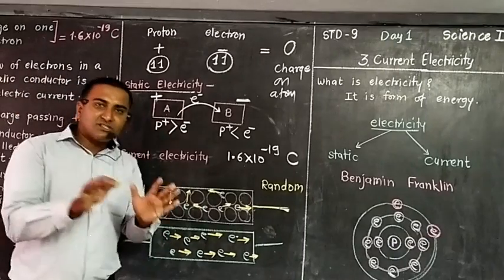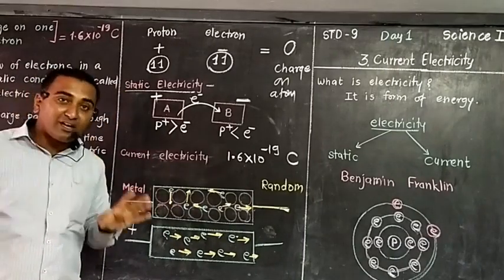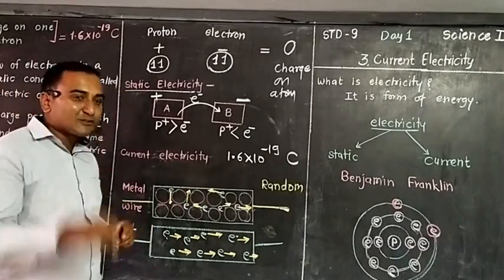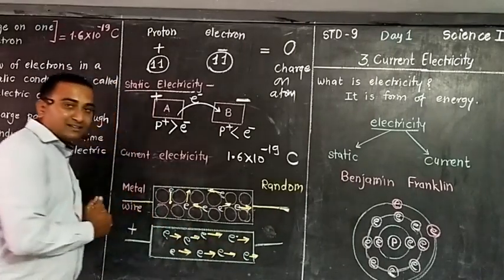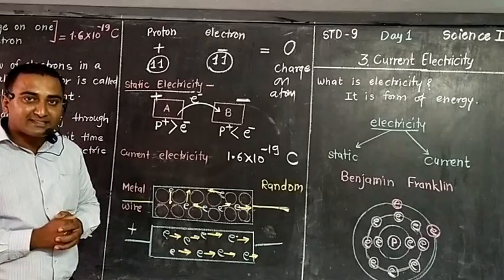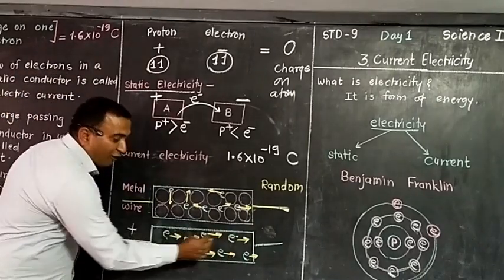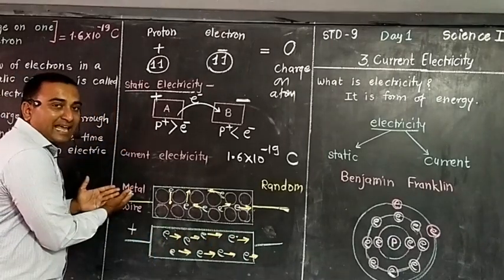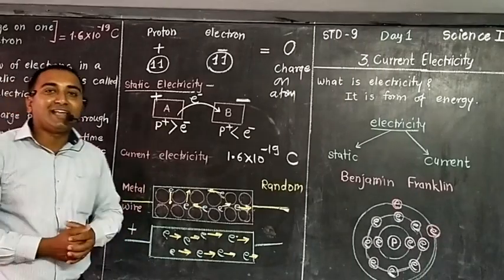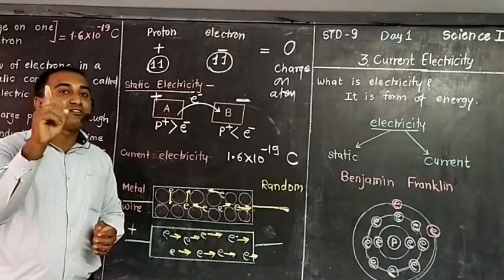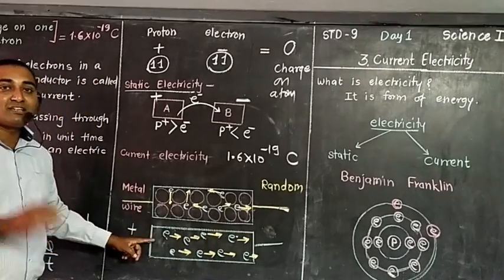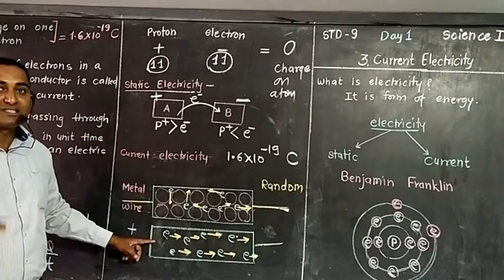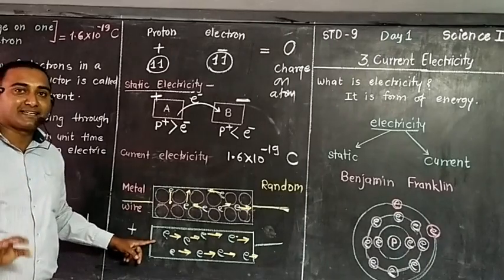Which direction is not important now. They are flowing, they are moving. And this flow of electrons is through a metallic wire. Wire is a good conductor of electricity. So the flow of electrons through a metallic conductor is called current. So we reach the first definition. Electricity is nothing but flow of electrons in a metallic conductor.